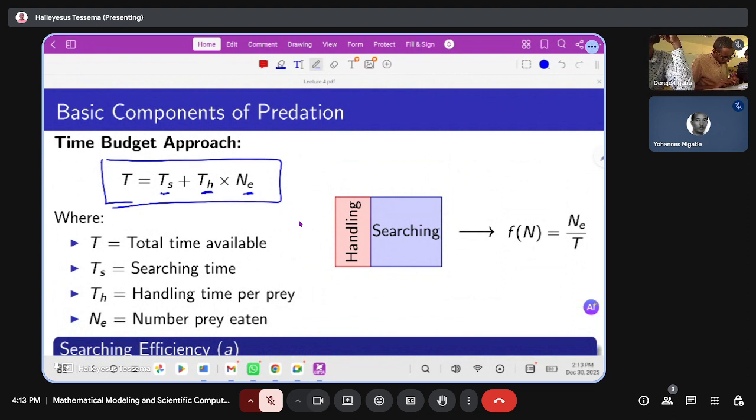So the function F(n) is equal to the total number of prey eaten per total time available, where there is a total time available for a given predator to feed on a given prey in a given area. So that will be obtained by this relation.